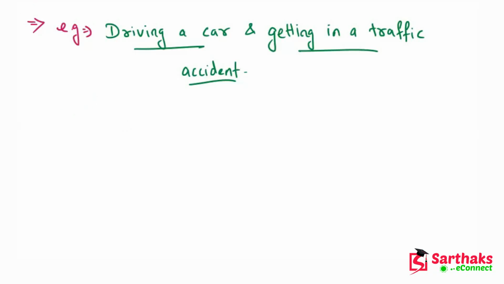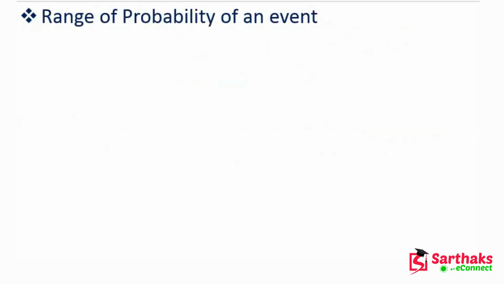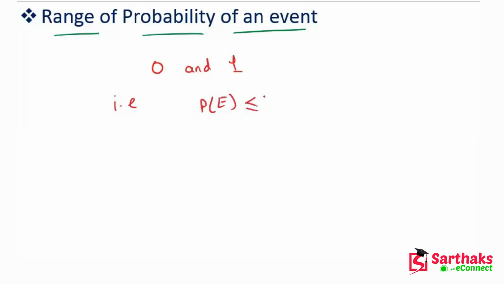So now let's move on. So now, my dear friends, the range of probability of an event. The range of probability of an event lies between 0 and 1. This 0 and 1 are included. For example, the probability of an event is always less than or equal to 1, but always greater than or equal to 0.